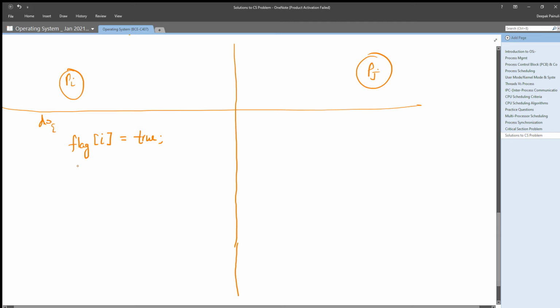Now in the second line it will test the flag value of the other process. If the flag of the other process is also true, that means it needs to wait until the flag of the other process is false, right?